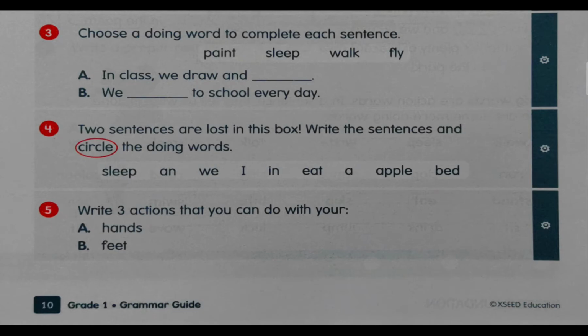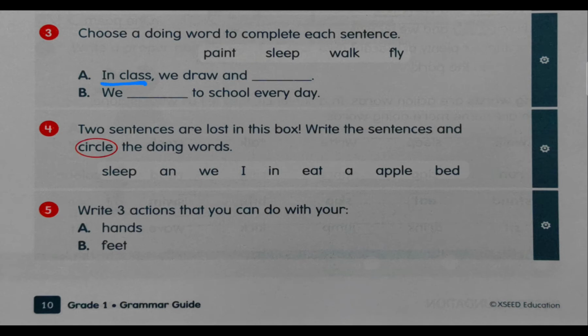Choose a doing word to complete each sentence. Now I want you to look at this small box here, okay? Now we have doing words here like paint, sleep, walk, and fly. What will you do? You'll have to read these sentences down below and you will have to find out the doing words from this box to fill up here. Choose the correct one, okay?